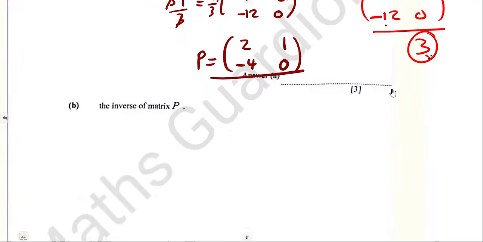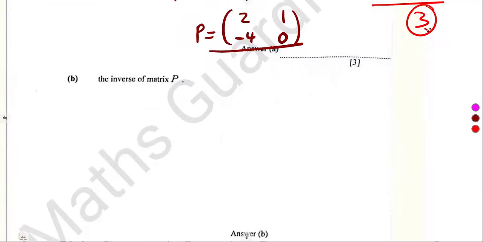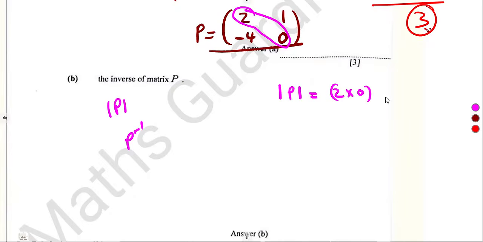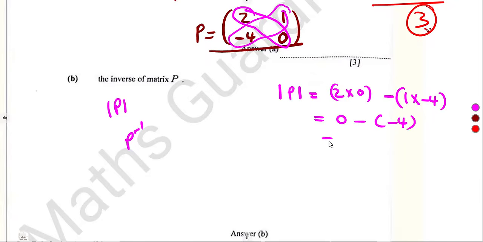And the other question was now to find the inverse of P. We have that matrix. Let's find the inverse. From the determinant first, then we understand the inverse can be found. So let's find first the determinant of P from the product of the major diagonal, which is 2 times 0, minus the product of the minor diagonal, which is 1 times minus 4. So that was going to give us 0 minus 1 times minus 4. That's minus 4. Then minus and minus, you add. That will be a positive 4.